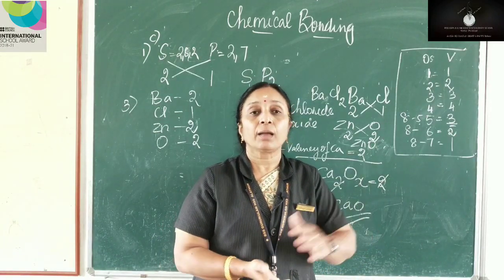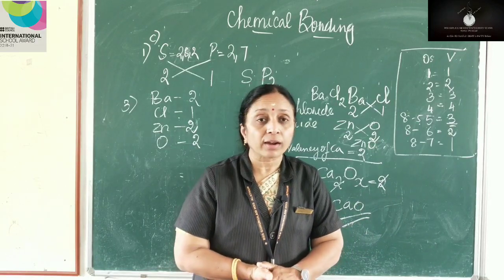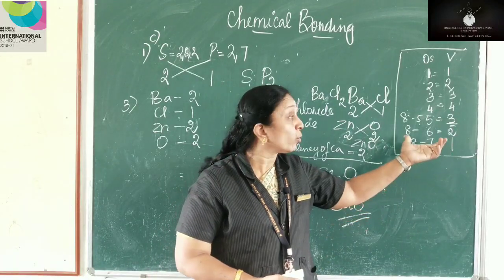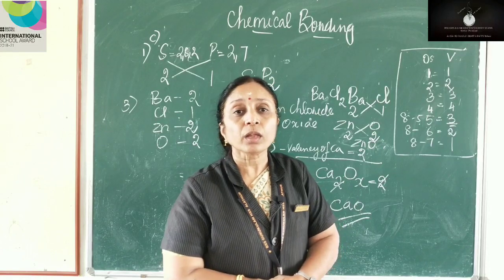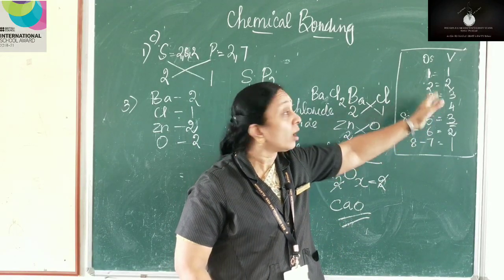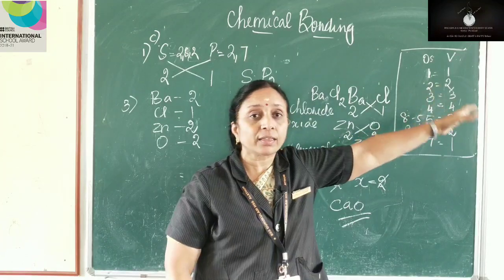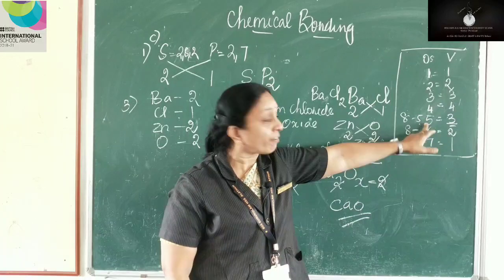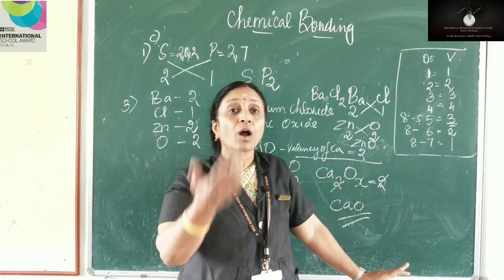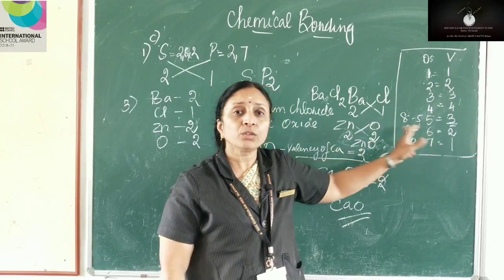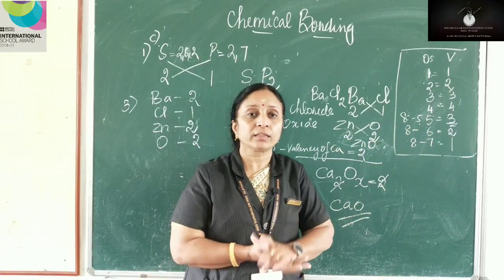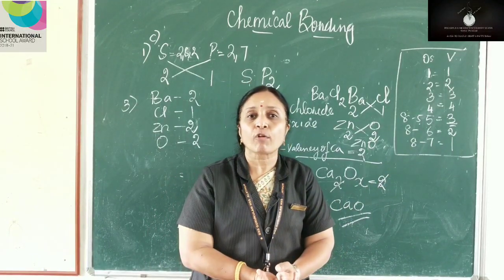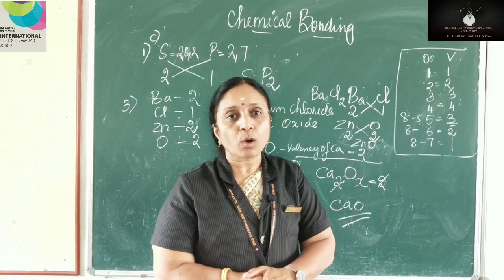Okay. After that, Hemlada teacher dealt with valency. So valency, it can be easily determined through this easy way. Remember, if you want, you can note this down also. So if the number of electrons is 4, up from 1 to 4 you can write it the same, that the valency is also going to be the same. But if the electrons are 5, 6 and 7, that is electrons in the outermost shell are 5, 6 and 7, you just have to subtract it from 8. Then you will get the valency. Okay. So using valency, you studied how to determine the chemical formula for compounds, isn't it?